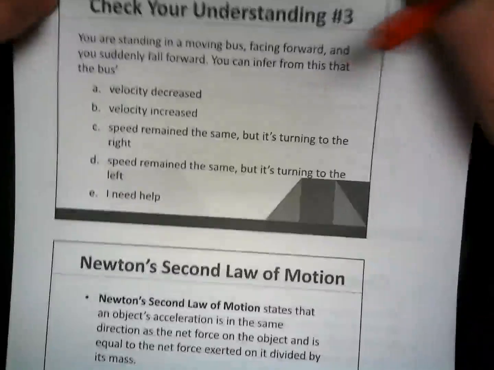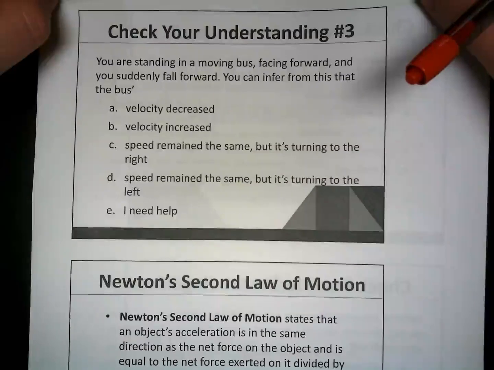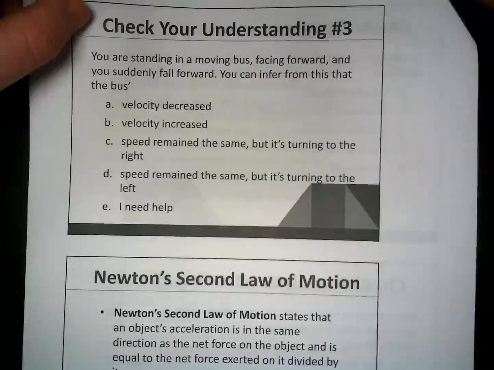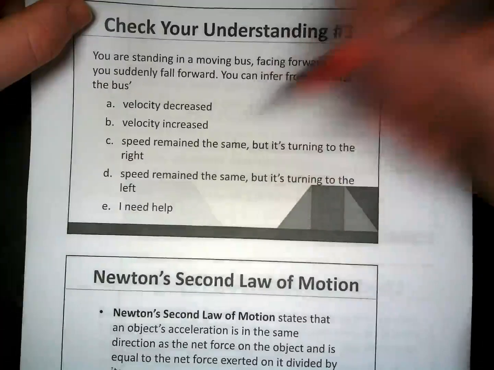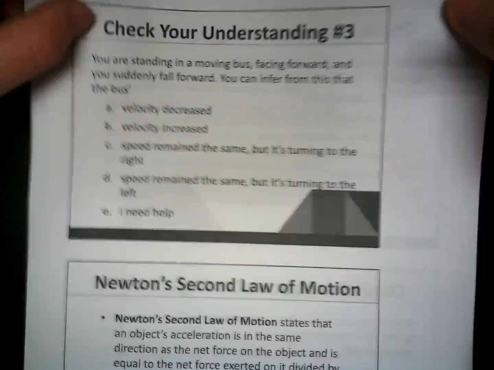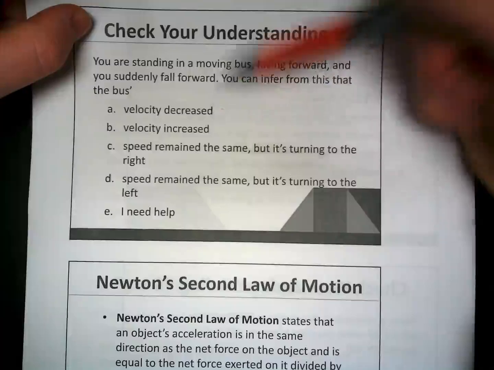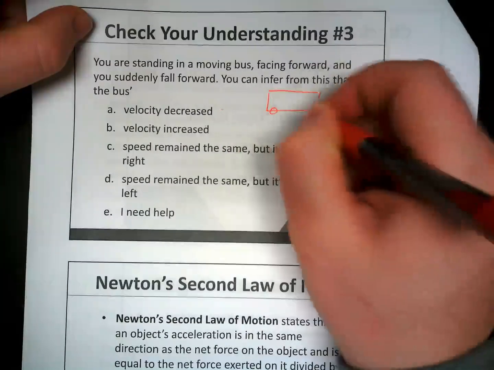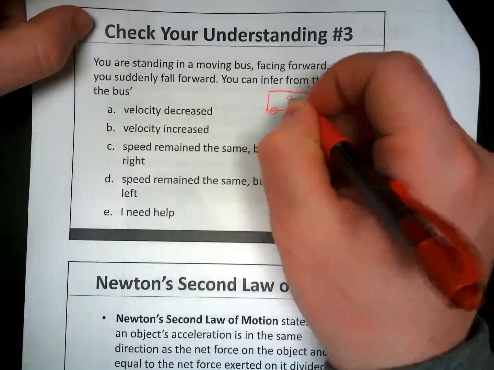And then number three, you're standing on a moving bus facing forward, and you suddenly fall forward. You can infer from this that the bus is what? Did its direction change, but its velocity or speed stay the same? Did its velocity increase or its velocity decrease? Well, just like our car idea, if we're standing